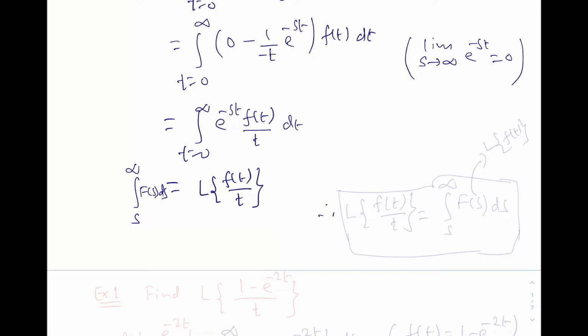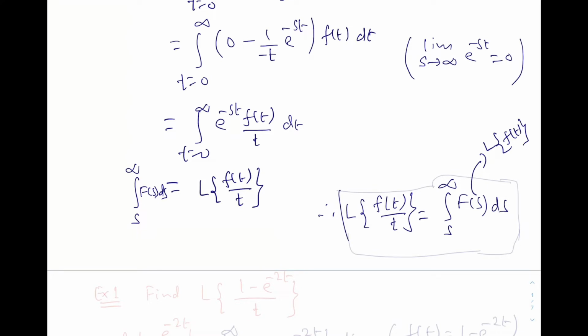So what do we get? Therefore Laplace transformation of f of t upon t equal to integration s to infinity fs, or you can say this is nothing but Laplace transformation of f of t ds.